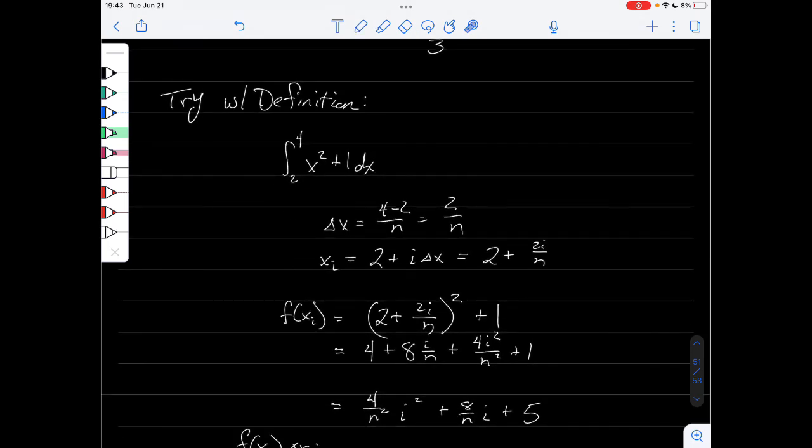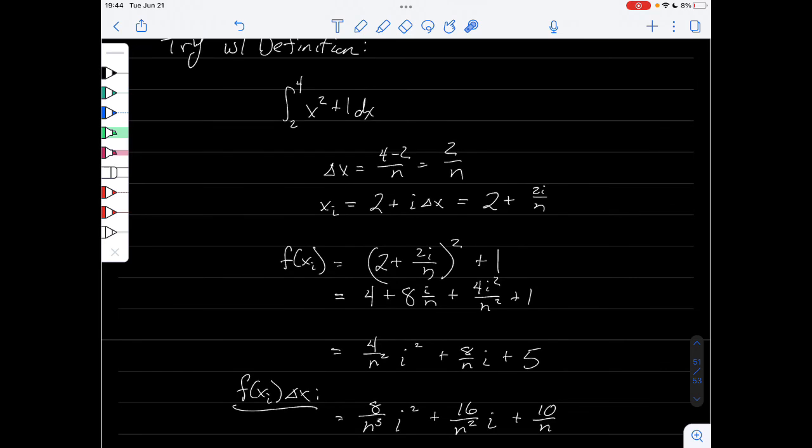So we have this guy. It is, by definition, the sum of f of x sub i delta x. So we get delta x, b minus a over n, and x sub i is a plus i delta x. So it's 2 plus 2i over n. Now we plug in this x sub i into f. So this is going to be 2 plus 2i over n, squared, plus 1. We distribute it out, simplify, combine like terms, and we get 4 over n squared i squared plus 8 over n i plus 5.